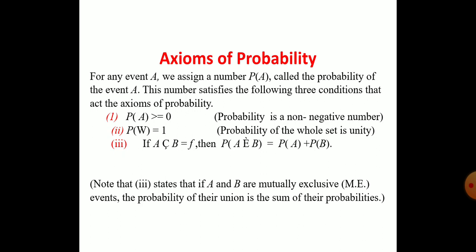The next axiom: the probability of the whole set is unity. Probability of the whole set is unity.